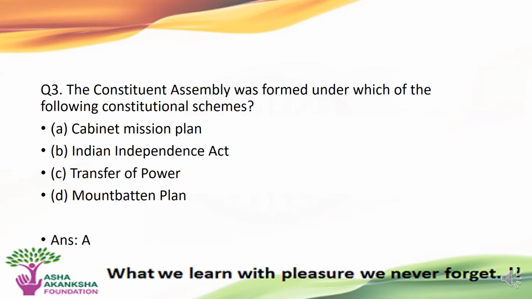The next question is, the Constituent Assembly was formed under which of the following constitutional schemes? Options are A. Cabinet Mission Plan, B. Indian Independence Act, C. Transfer of Power, D. Mountbatten Plan. The correct answer to this question is option A, that is Cabinet Mission Plan.